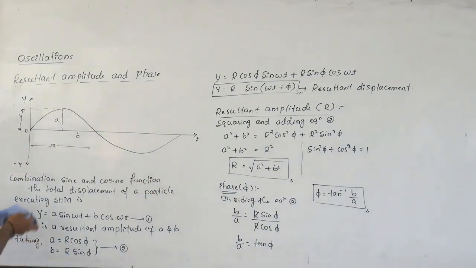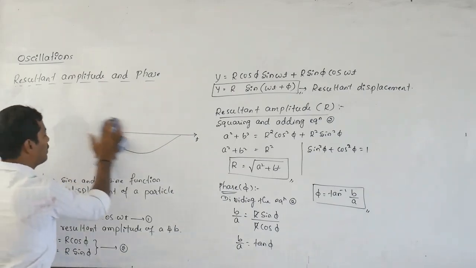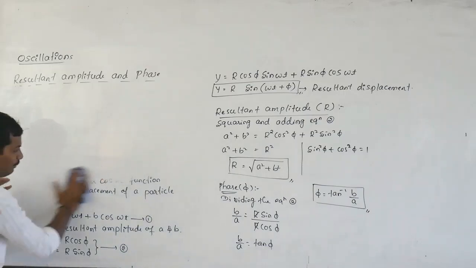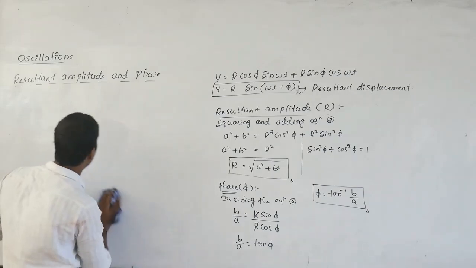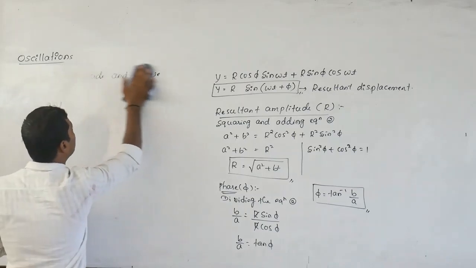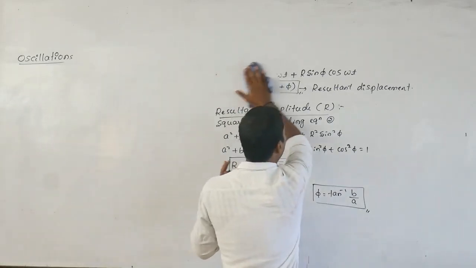Next, I will give you one example on this concept: three equations, and we have to check whether those equations represent simple harmonic motion or not.